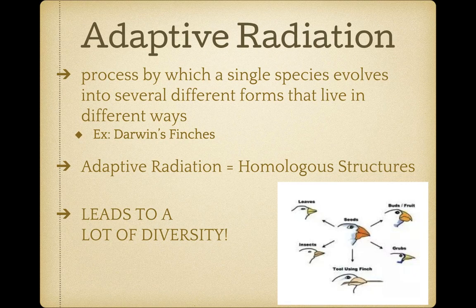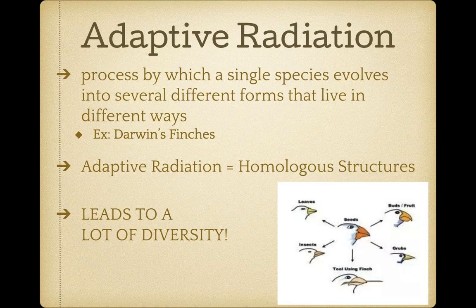Next, we have adaptive radiation, which is another form of macroevolution in which a single species evolves into several different forms. Darwin's finches are our best example of this. So if you look at the picture on the bottom right, in the middle, we have one finch, and that would be like our original finch that was introduced or came to the Galapagos Islands.